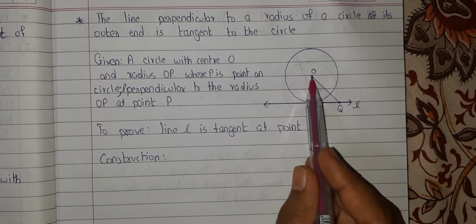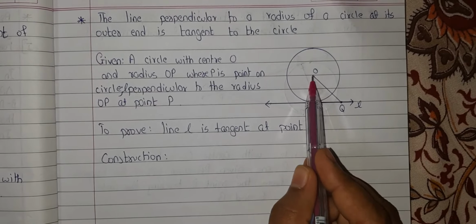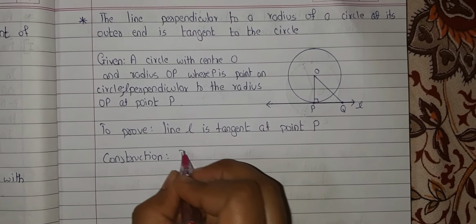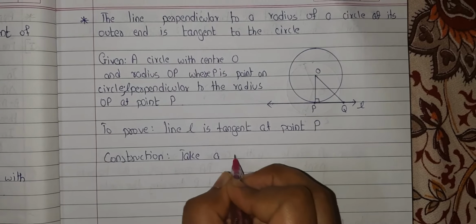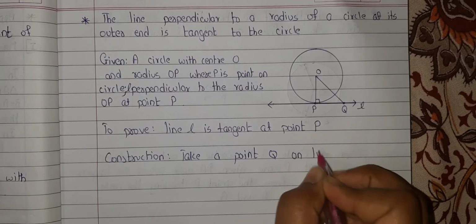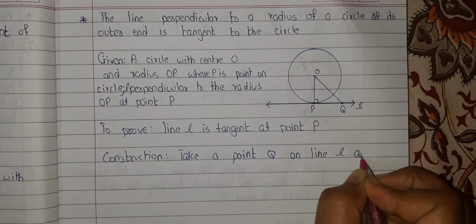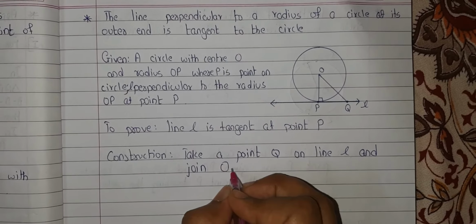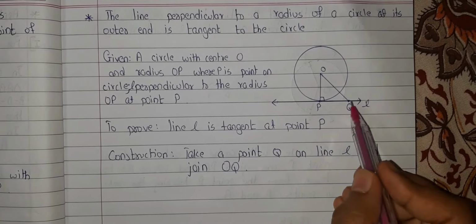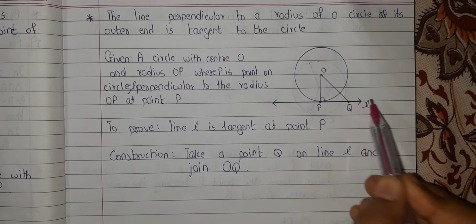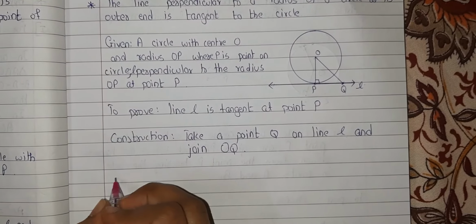To prove this we have to do some construction work. That is, I have taken a point Q on line L and joined OQ. Now I have taken a point Q on line L and I have joined OQ. Now we will go towards the proof.